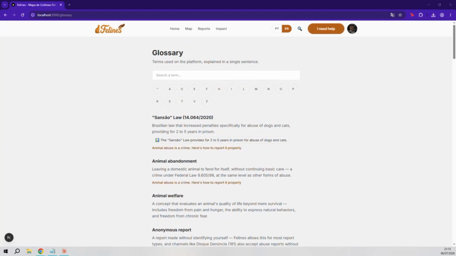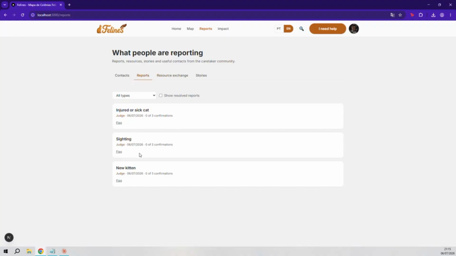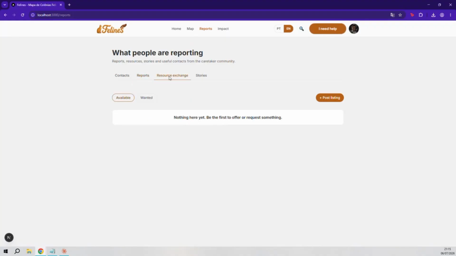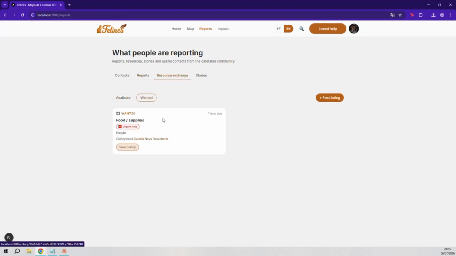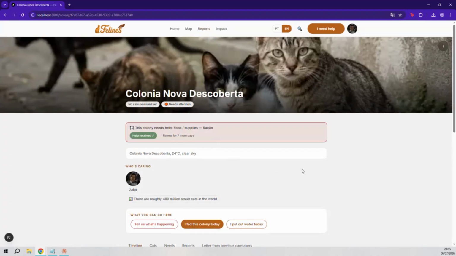Back on the map, same pin, same data, but the location is now more precise. The blur circles are gone. Row-level security returned different information based on who was asking. The exact coordinates were never in the anonymous API response. The protection is at the database level. It cannot be bypassed by inspecting network requests.